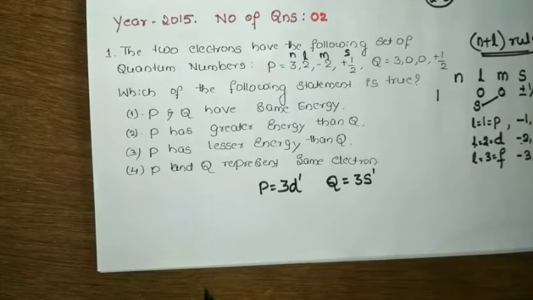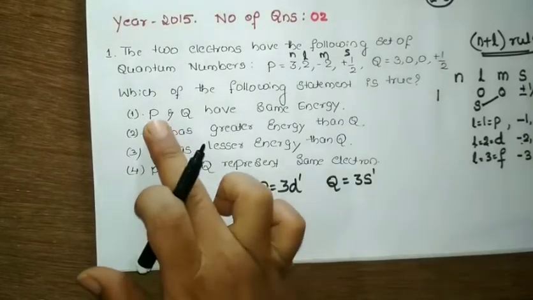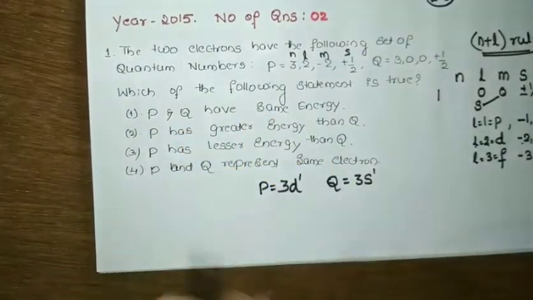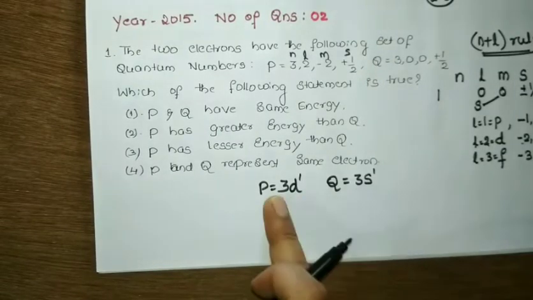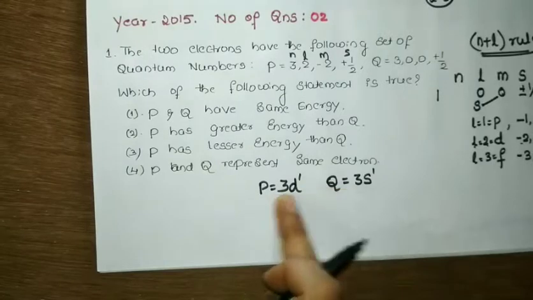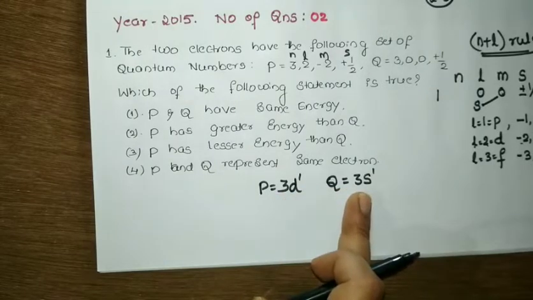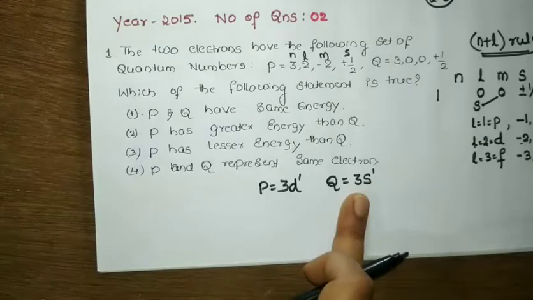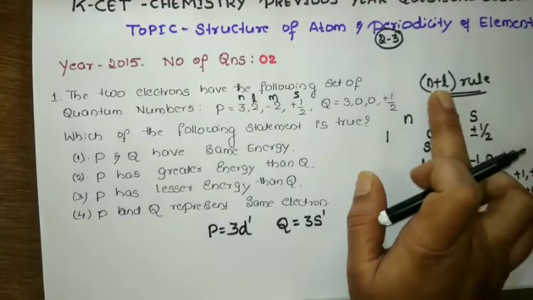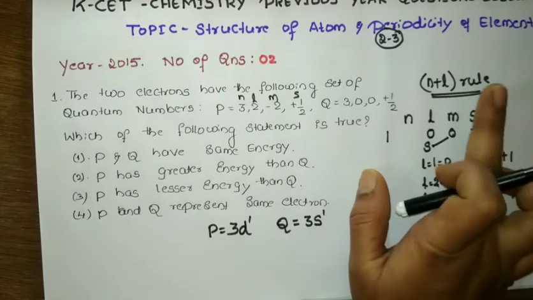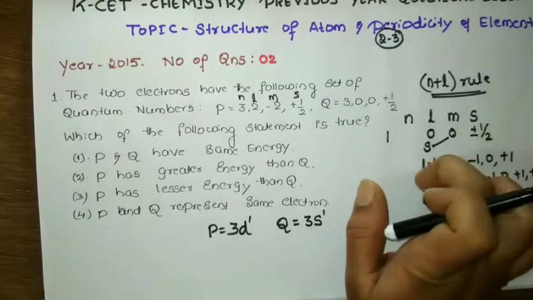So what is the question? What is the option they have given? P and q have the same energy? No. We get to know that both are in the third shell, but can I say both have the same energy? No. How are we going to know whether they have the same energy or whether one has more energy and one has less energy? It is by the n plus L rule. The n plus L rule will give which has the highest energy and which has the lowest energy.